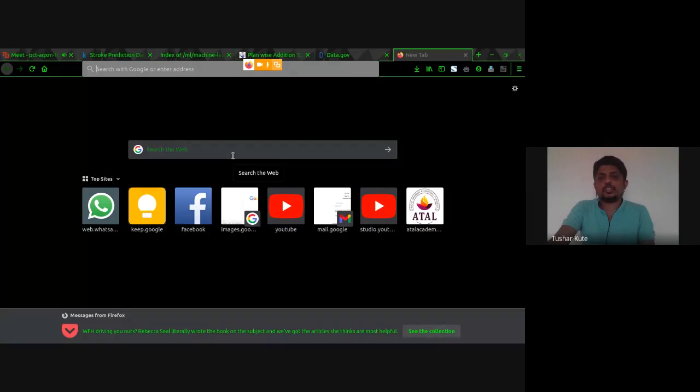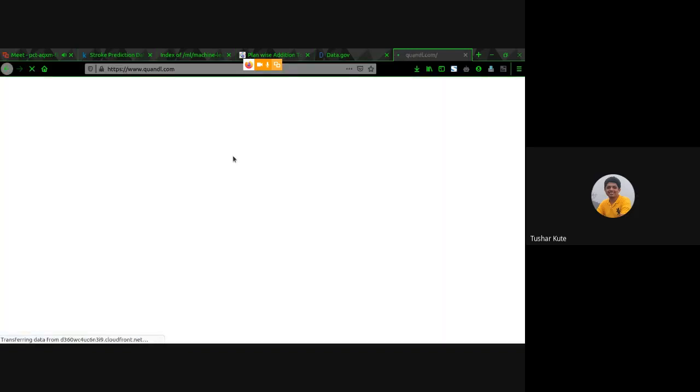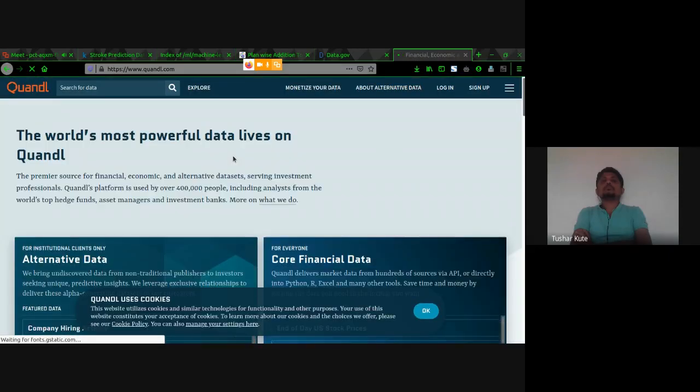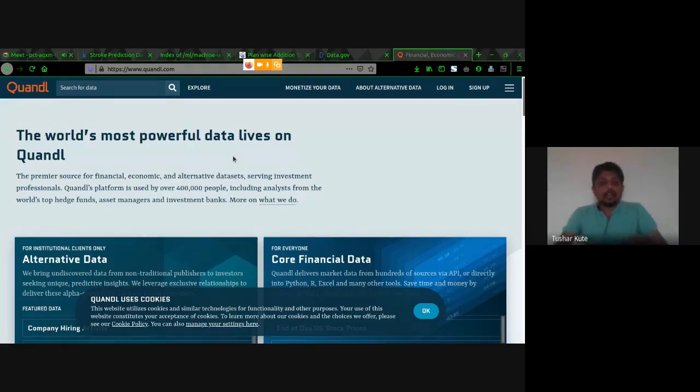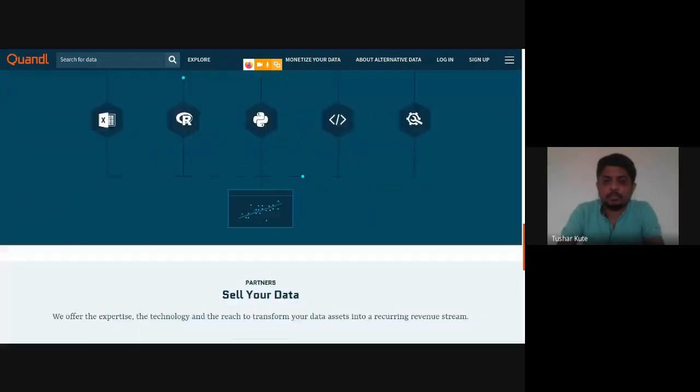So next is Quandl, QUANDL.com. Financial and commerce related data sets are present on Quandl.com that we can have. You need to create an account to download data from Quandl.com. See this: the world's most powerful data lives on Quandl. They are telling it, I don't know. Premier source for financial, economic, and alternative data sets serving investment professionals and many people. Lots of data sets are there. You can download financial data sets from here also.